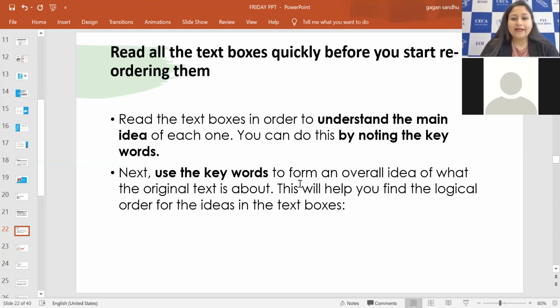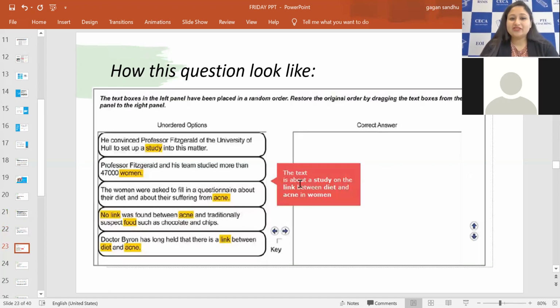This will help you decide which sentence goes at which place: first, second, third, fourth, and fifth. Normally you will have 5 sentences. Sometimes there can be 4, sometimes 6, but it will be minimum 4 and maximum 6, and generally 5 sentences. Just like these highlighted words, you have to select keywords from every sentence, and that will give you an idea what this text is trying to convey.